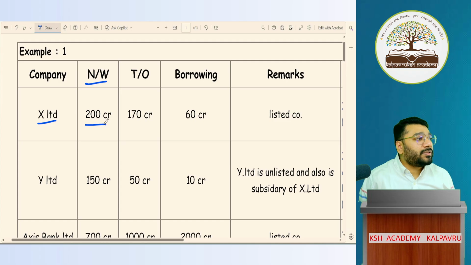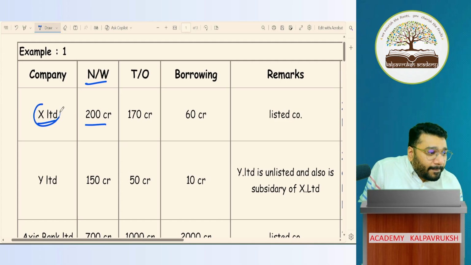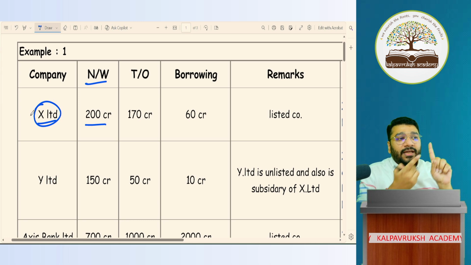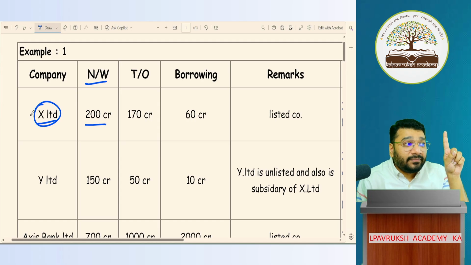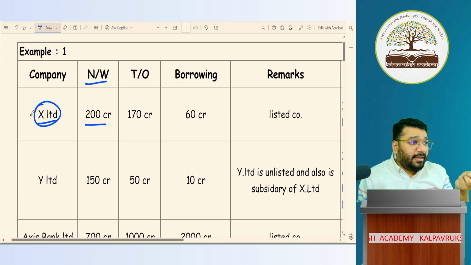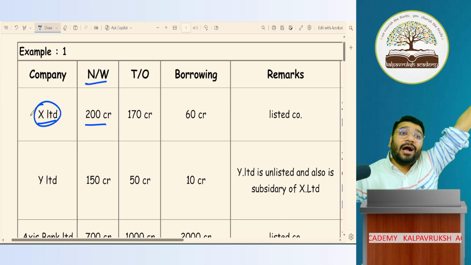Net worth 200 crores. On this company, to apply Ind AS, what are the three conditions? It should be listed or in process of listing. Now listen, one more point I forgot to say. Listed or in process of listing, whether in India or outside India also.